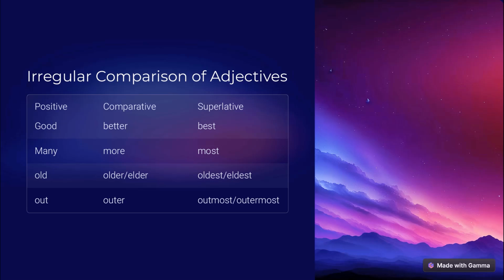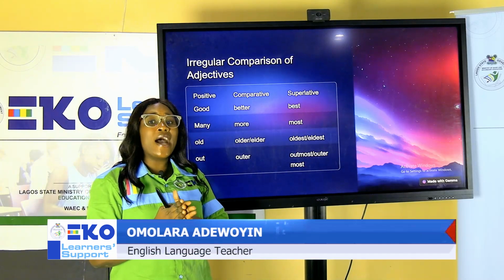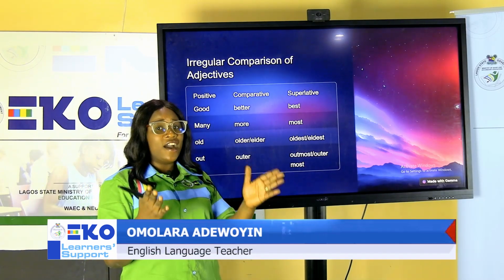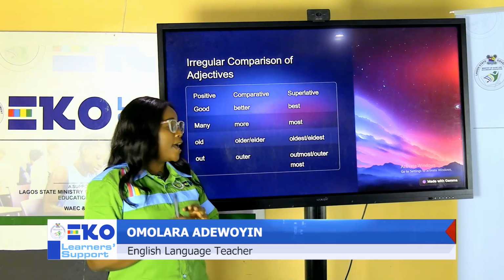Positive shows us the base word. We have good. Comparative form better, and superlative form best. We have many. Comparative form more, superlative form most, and the other examples. All of these are irregular. Why? Because they do not use er and do not use est. Neither do they use more and most.